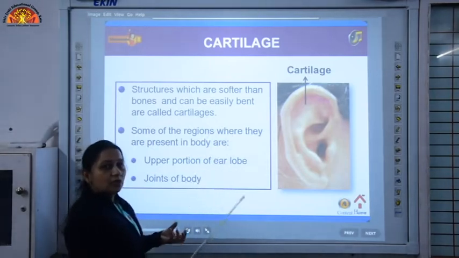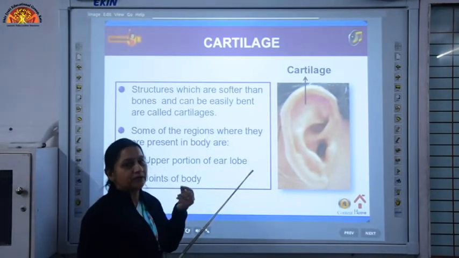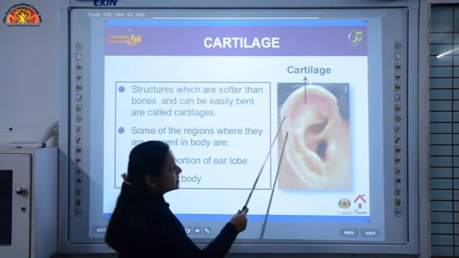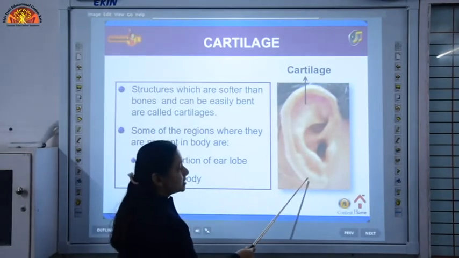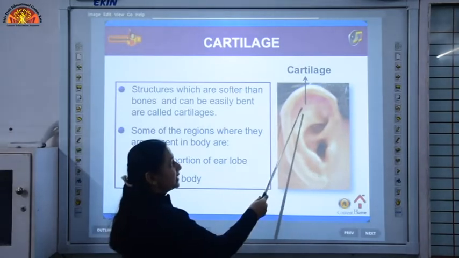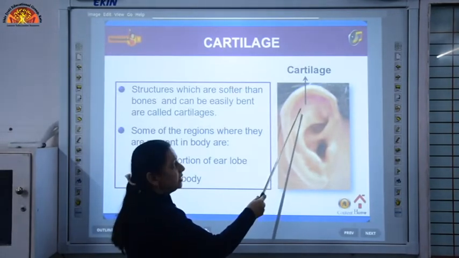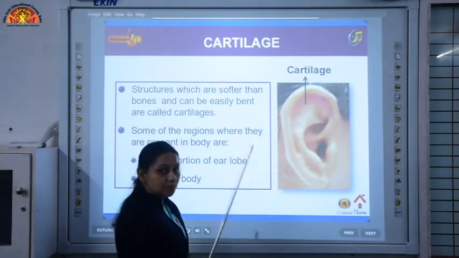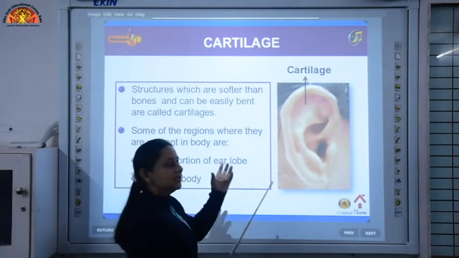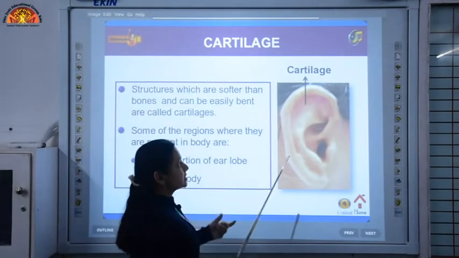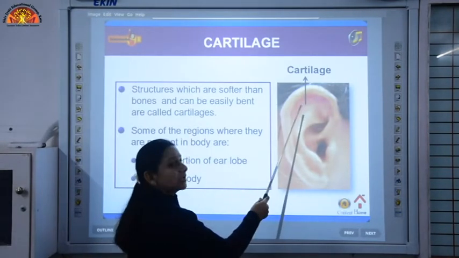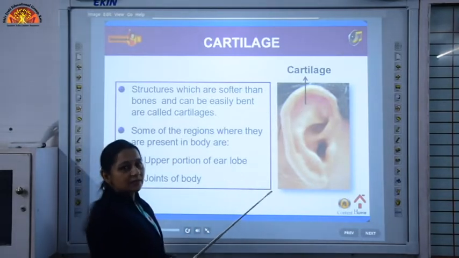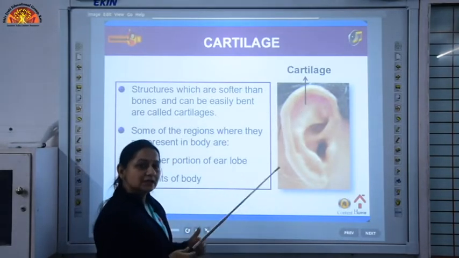Like if you touch your earlobes, you find that this part is much softer than the upper part of the ear, and it is not as hard as bones, but we can easily bend it or twist it. This is called cartilage.